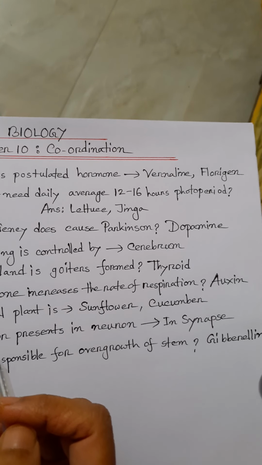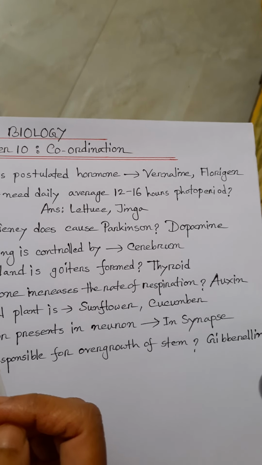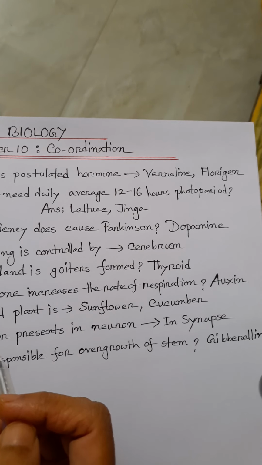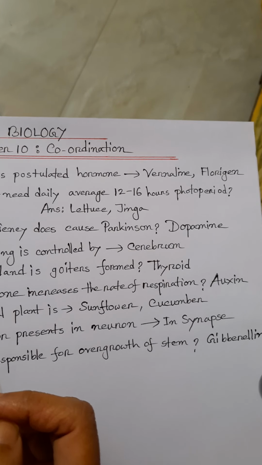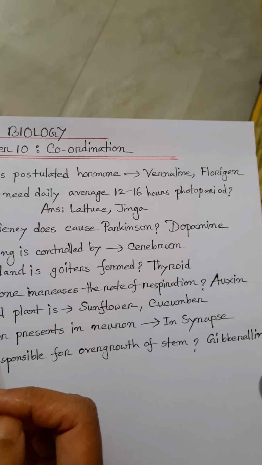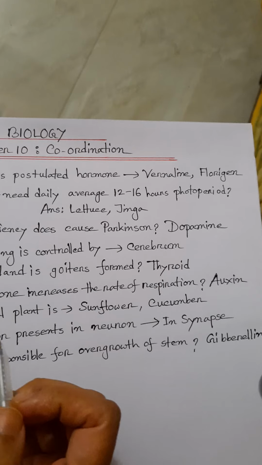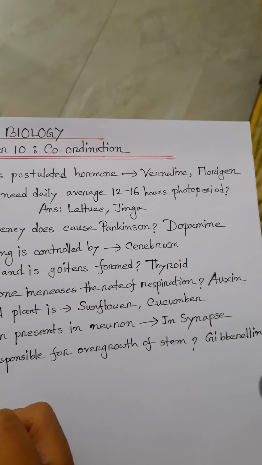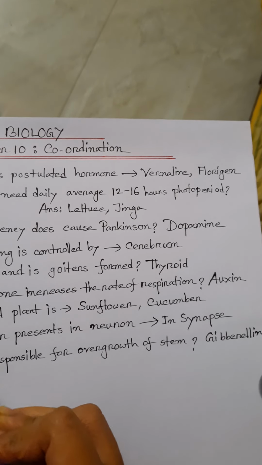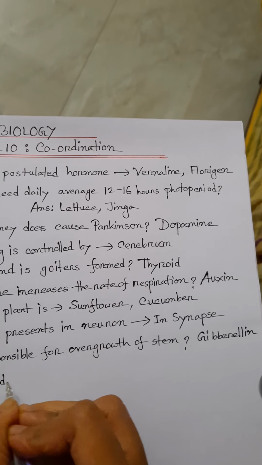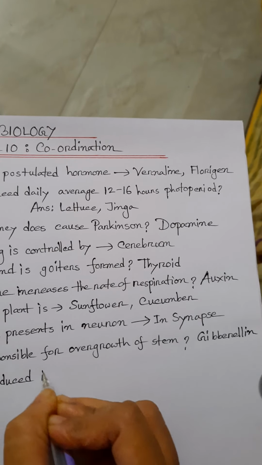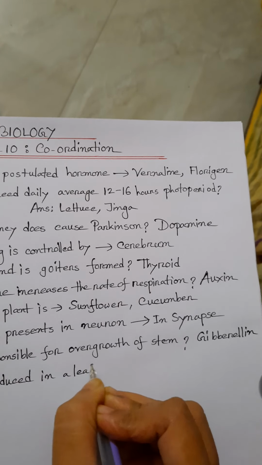Then, which branch of biology deals with hormones? This is endocrinology. Which hormone is produced in a leaf?